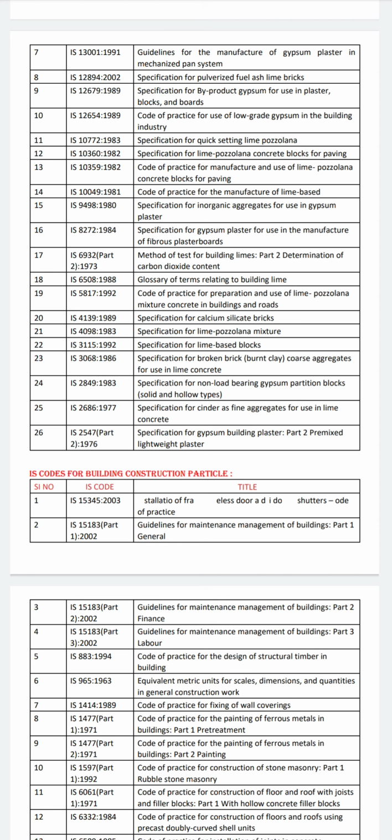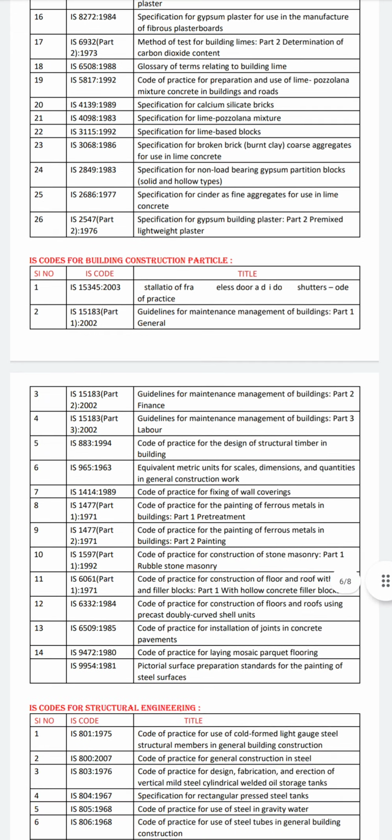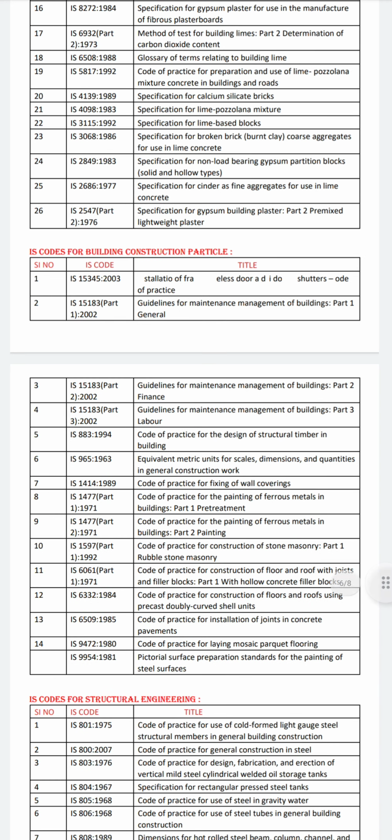Then in the earlier year of 1994, IS code 883. The title of this code is Code of Practice for the Design of Structural Timber in Building. Then in 1986, IS code 965 was conducted, for equivalent metric units for scales, dimensions and quantities in general construction works.